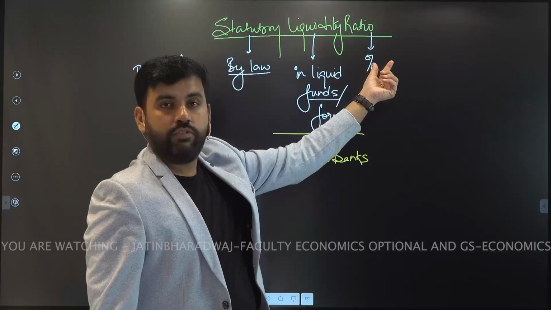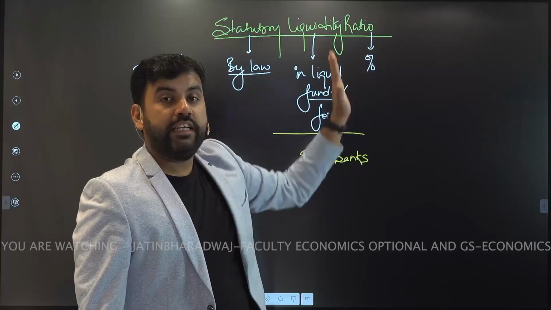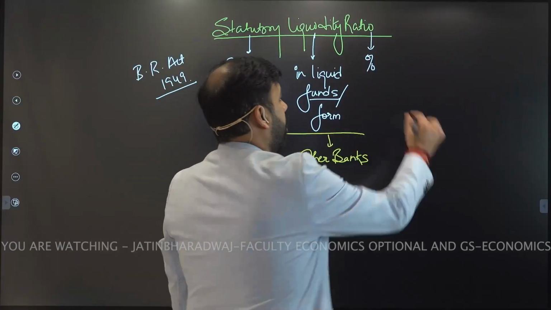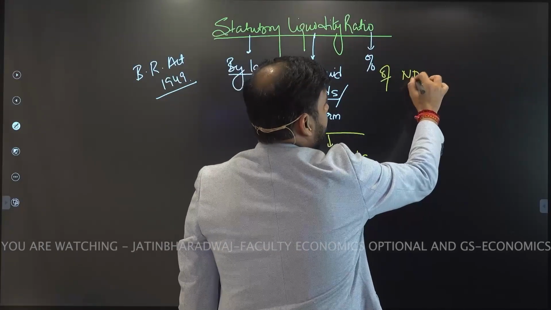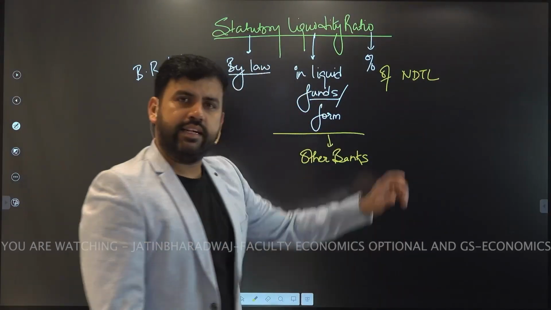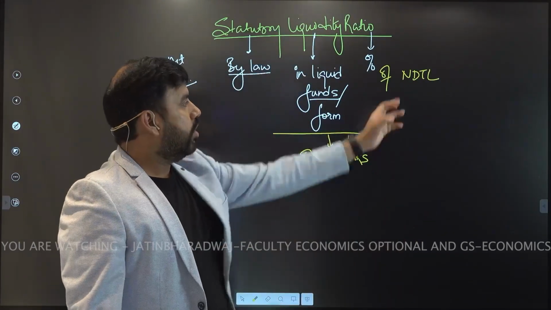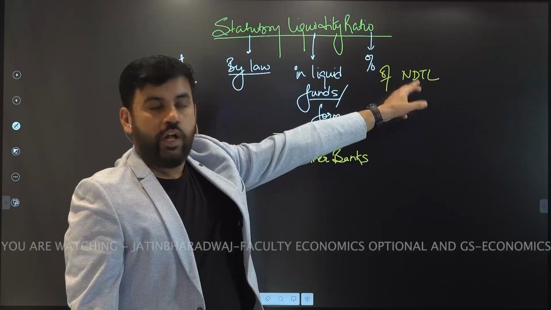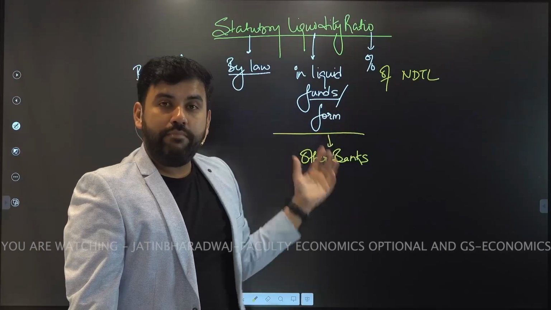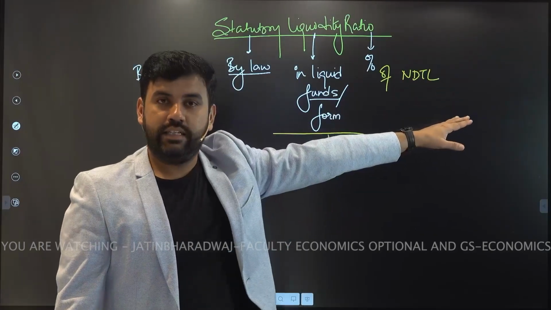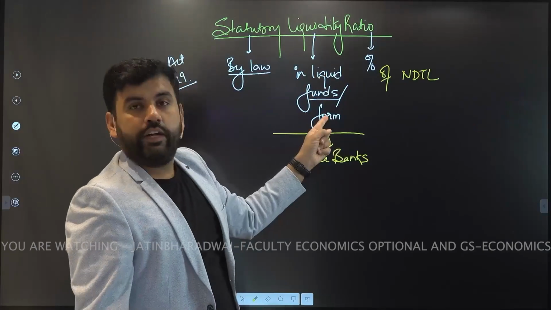So percentage of what? Percentage of NDTL. Again that 100 rupee example. So a percentage of NDTL will be kept by one bank in the other bank in form of liquid.